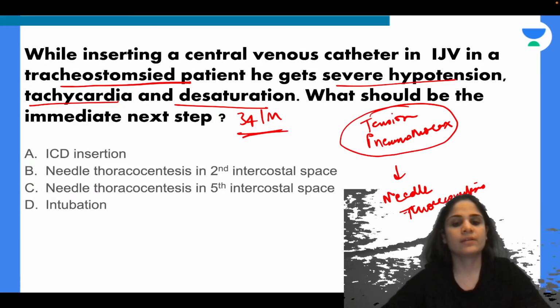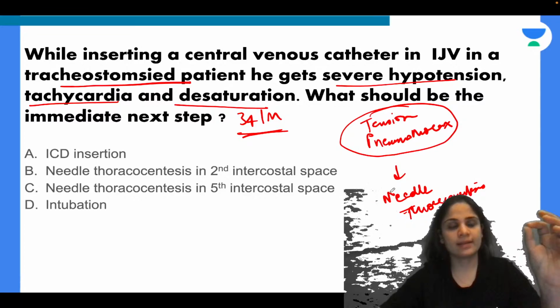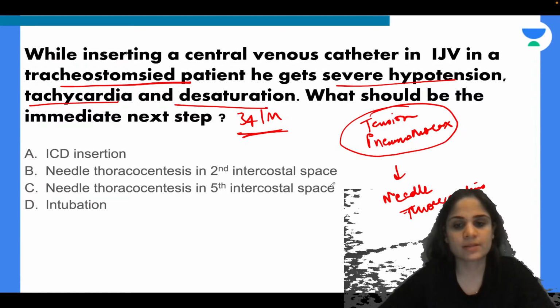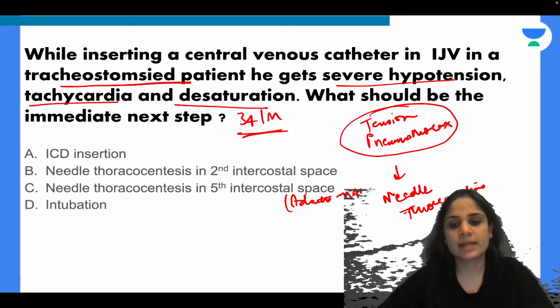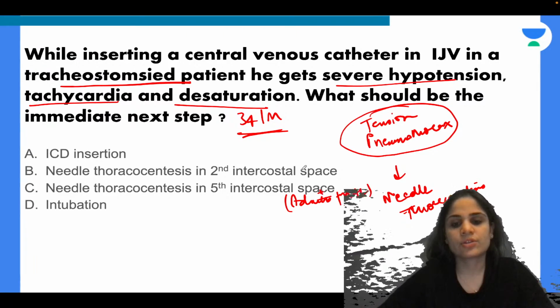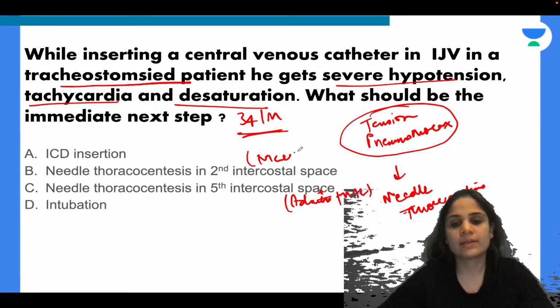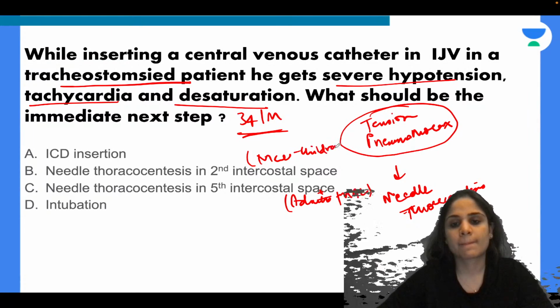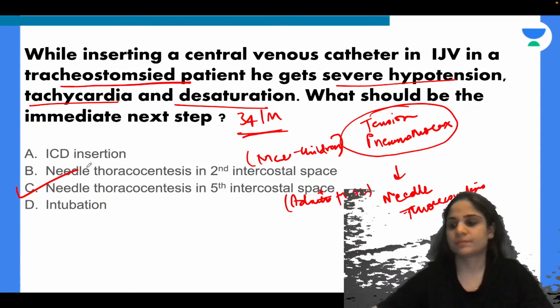You insert a needle in the fifth intercostal space, mid axillary line, for adults. For children it is the second intercostal space, mid clavicular line. So your answer is C.